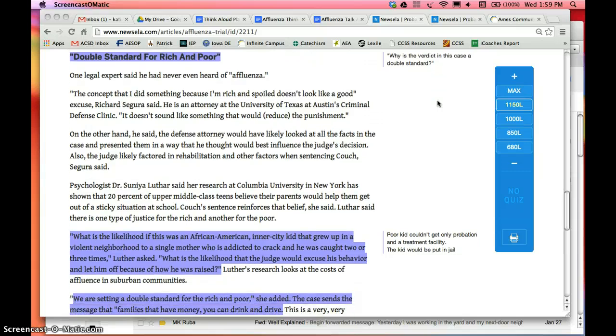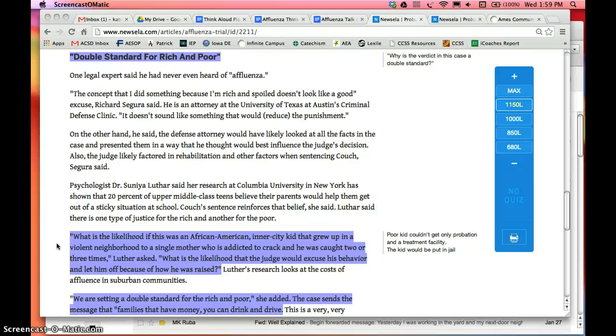After I read the text, I realized that the author said such things as this example: what is the likelihood, if this was an African American inner city kid that grew up in a violent neighborhood to a single mother who is addicted to crack and he was caught 2 or 3 times, that the judge would excuse his behavior and let him off because of how he was raised?